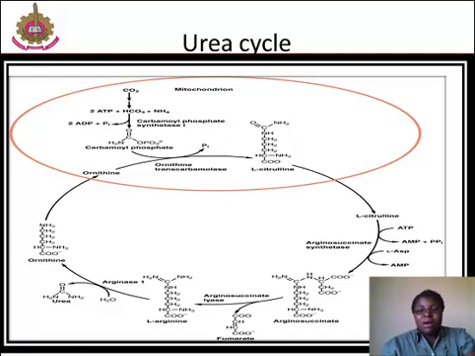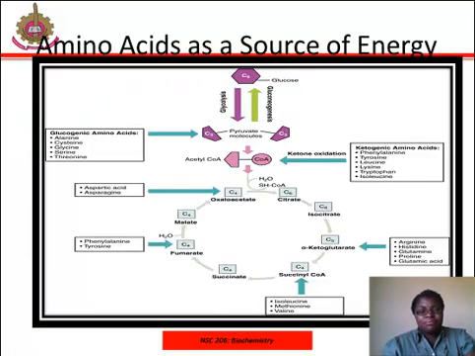In the urea cycle, ammonium combined with CO2 resulting in urea and water. The urea is eliminated through the kidneys in the urine.